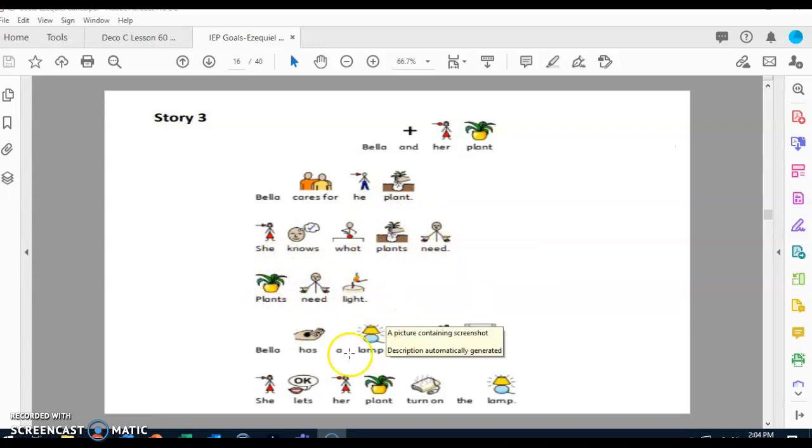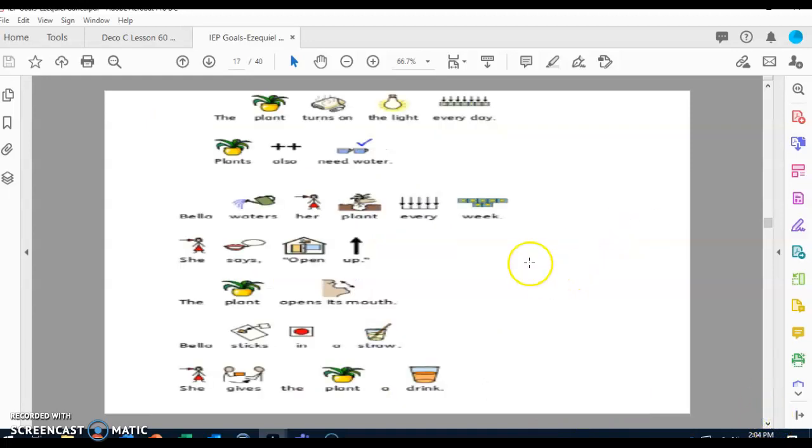Plants need light. Bella has a lamp in her room. She lets her plant turn on the lamp. The plant turns on the light every day. Plants also need water. Bella waters her plant every week. She says, "Open up." The plant opens its mouth. Bella sticks in a straw. She gives the plant a drink.